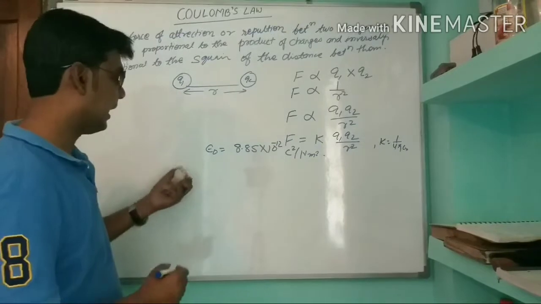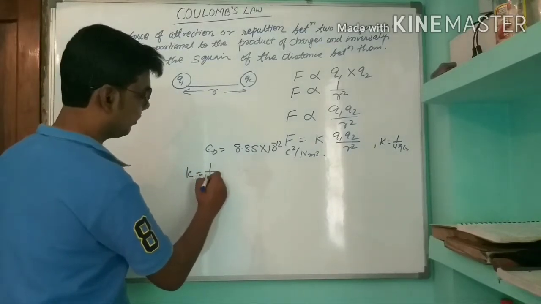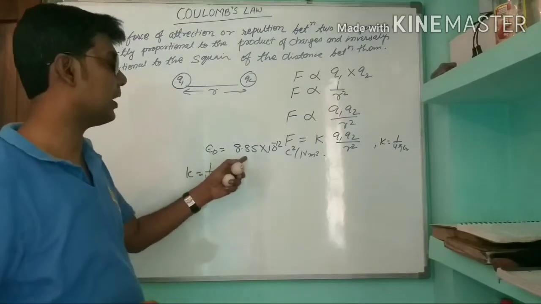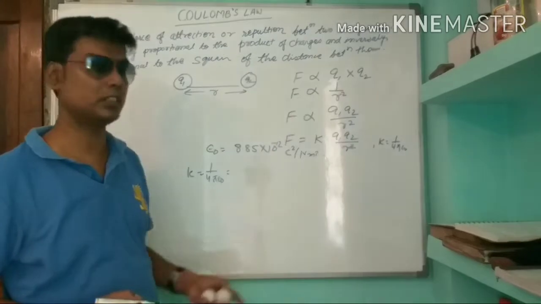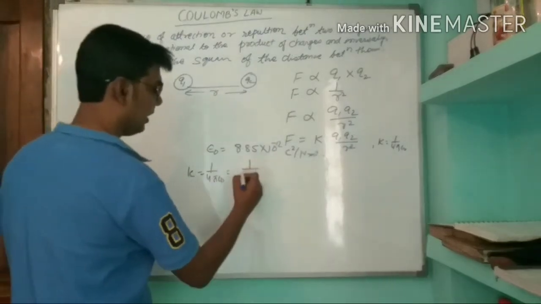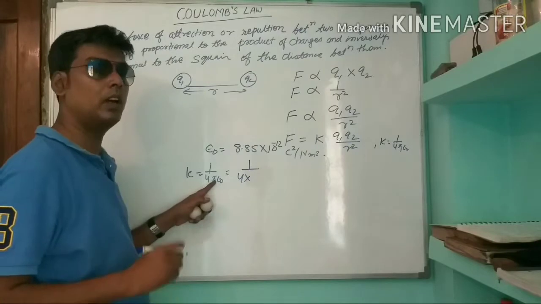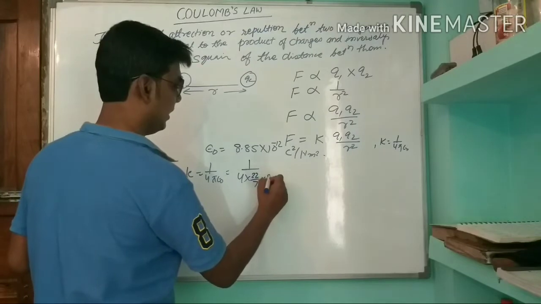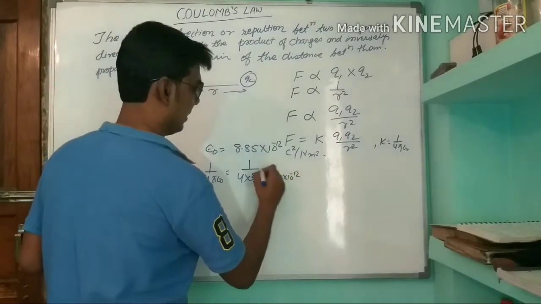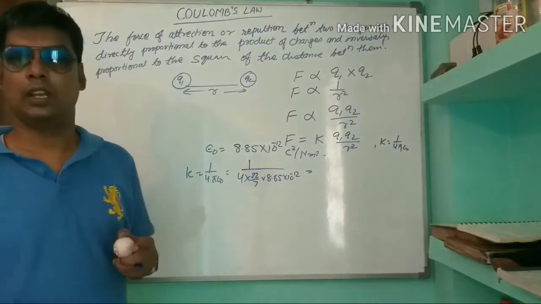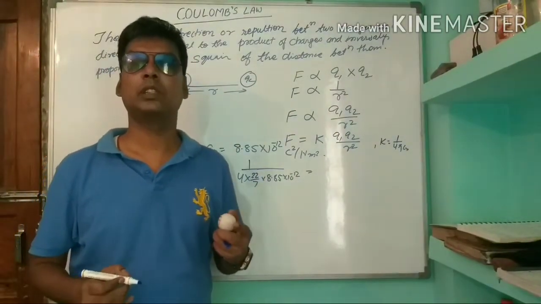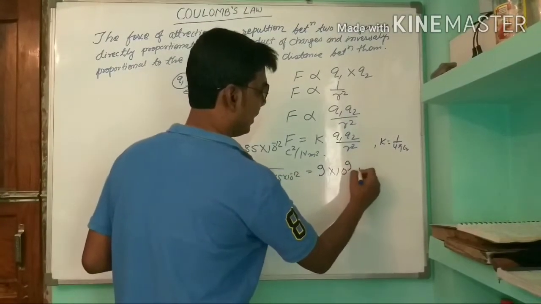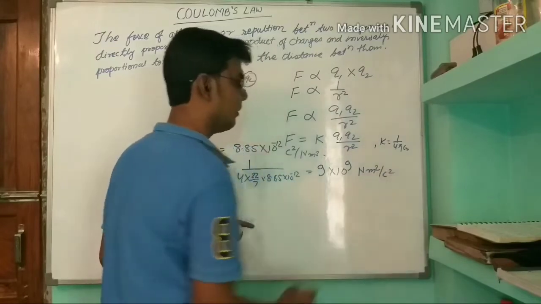If we put K equal to 1 by 4 pi epsilon 0, and put the value of epsilon 0, 8.85 into 10 power minus 12 Coulomb square per Newton meter square, we will have 4 into the value of pi, which is 22 by 7 or 3.14. So it will be equal to 9 into 10 power 9 Newton meter square per Coulomb square.